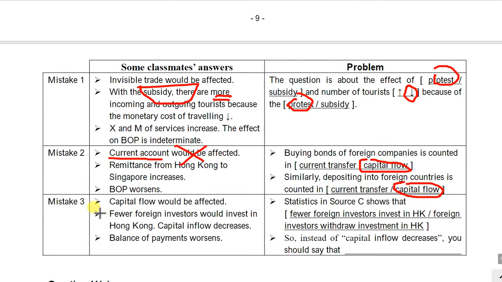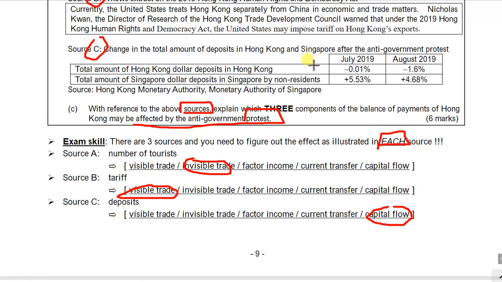Then the next mistake. Some of you, your answers are a little bit better. You know that this is about capital flow. But you mentioned something like this: because of the protest, fewer foreign investors will invest in Hong Kong, and that's why capital inflow decreases. This is not acceptable. If you look at source C, we know that people are withdrawing money from Hong Kong.